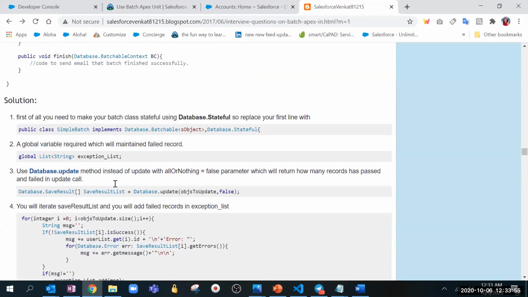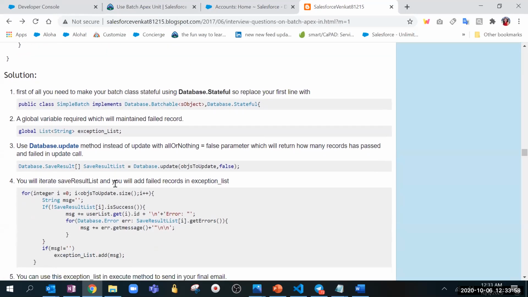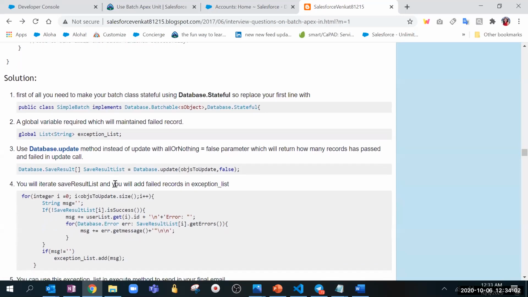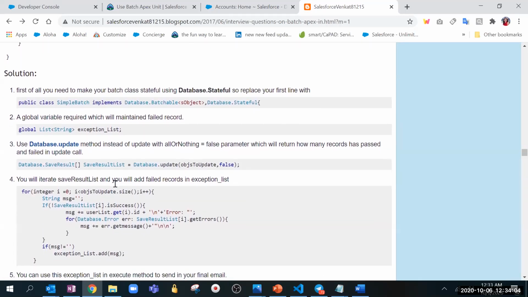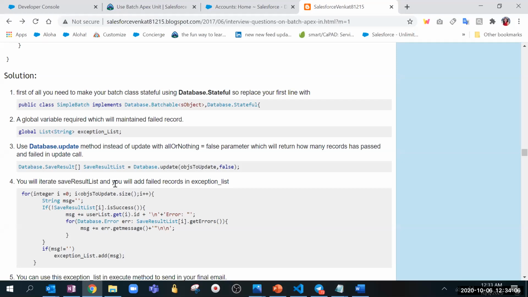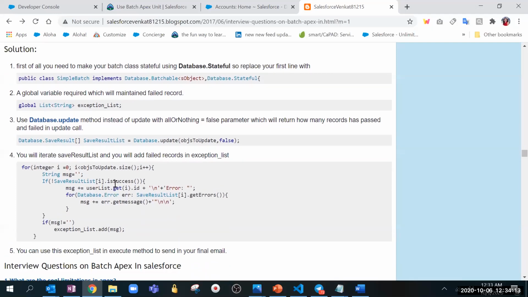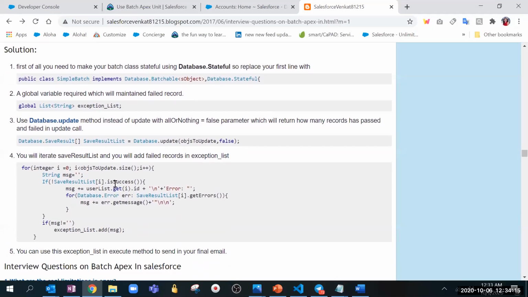I clicked through the batchable context. I don't know. Like Jan mentioned, we can get the job ID and see there's a function. Like in the AsyncApexJob, Smriti, we have fields like number of errors and job items processed. From there only we can get it.